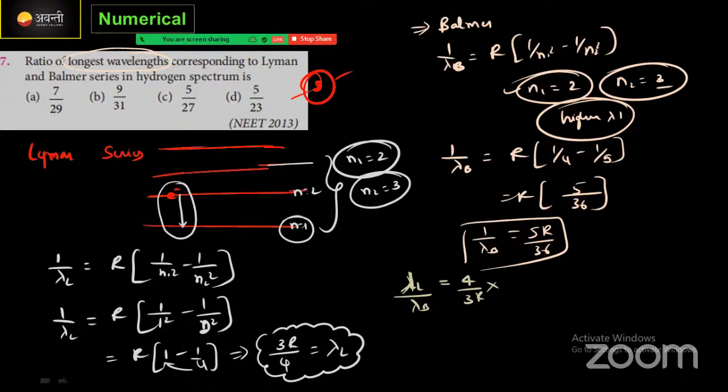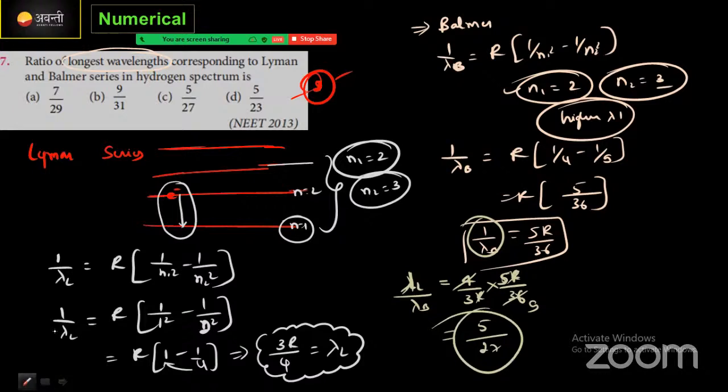Wait a minute. It is in a denominator only, no problem. 5R divided by 36. बहुत confusion हो गया एक बार. It is already in the denominator, that's why you no need to change. Okay, that is 36. 6 4s are 24, 9s... R cancel हो गया. Remaining thing will be 5 divided by 9, 3s are 27. Right answers, guys. Excellent effort. Okay, option C.